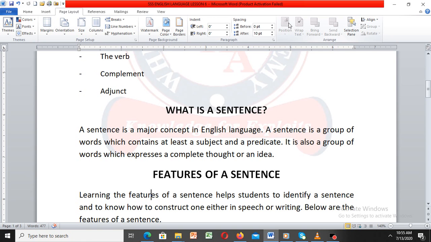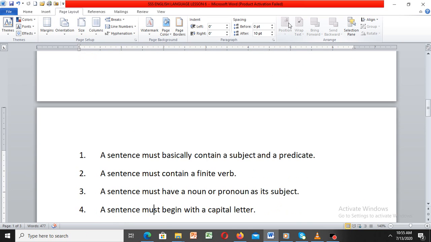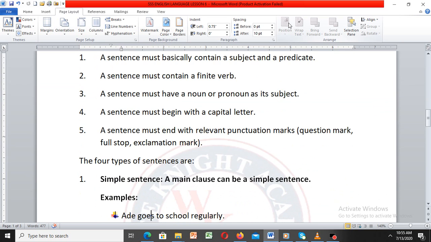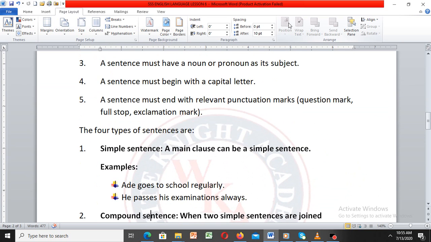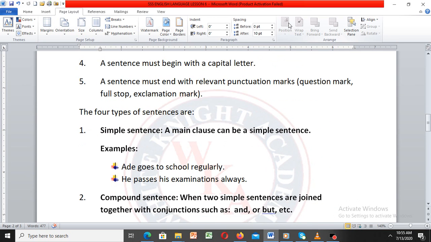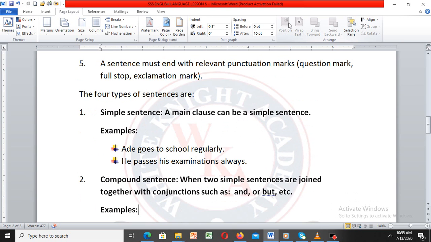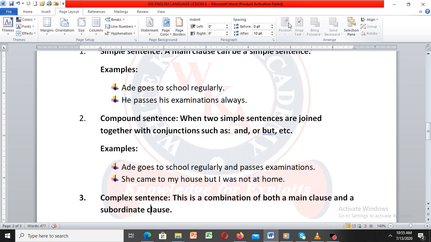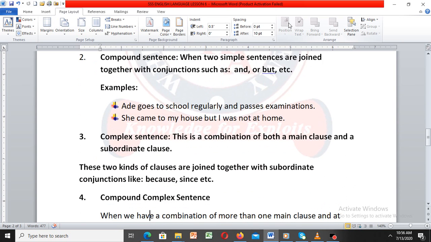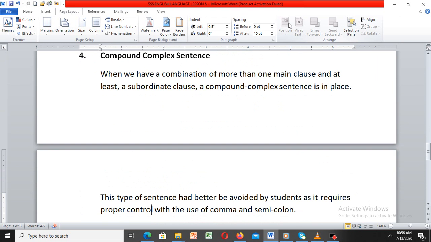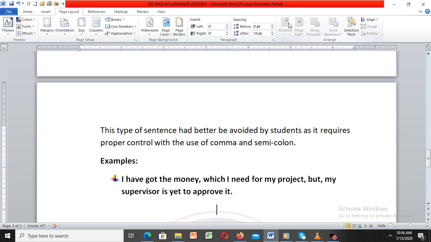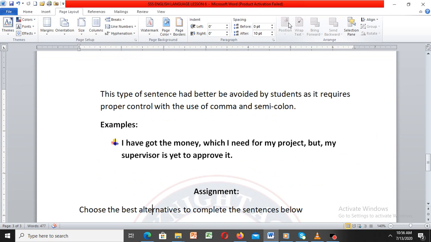We've also seen features of a sentence, and we've looked at the types of sentence and their examples in usage of sentences. Alright?